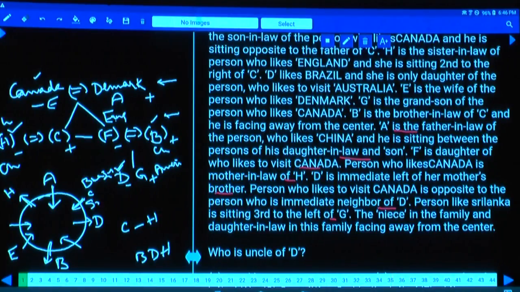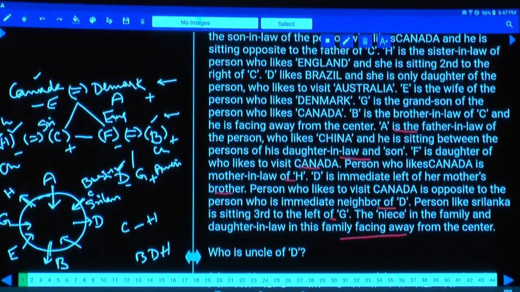As C is the person from Sri Lanka, hence G will be here. Third to the left of G, valid or not? On the left hand side of G, this person C is seated third to the left. And C is the person from Sri Lanka. Now we are left with G, the niece in the family, facing away from the center. Now this is the information we have.